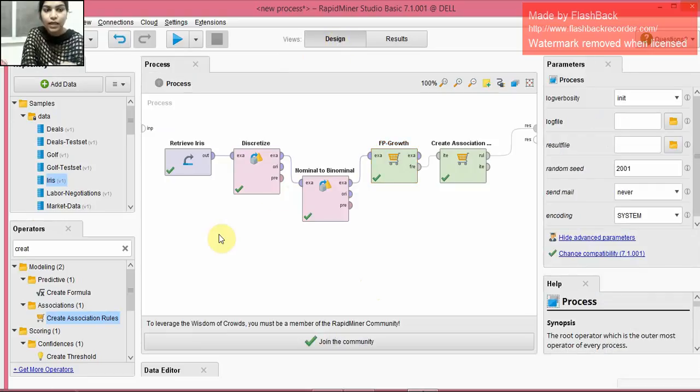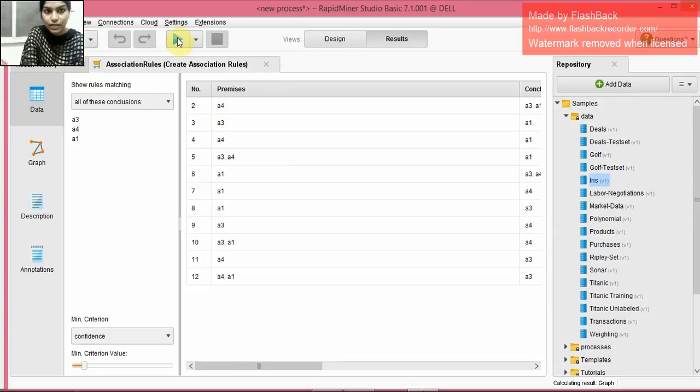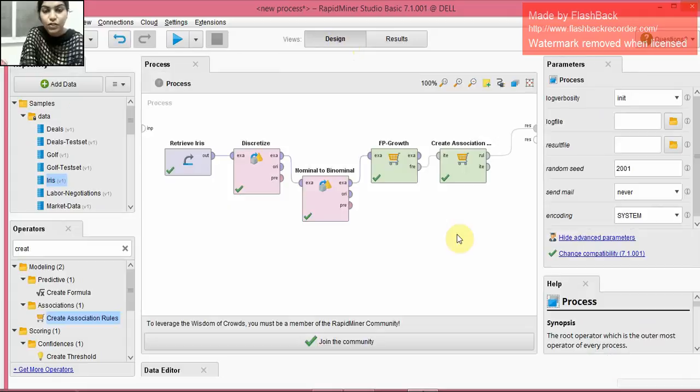So what I did is I retrieved the iris dataset, connected it to the discretize operator and the nominal to binomial operator in order to convert the attributes first into nominal and then to binomial values, because FP growth works only on binomial attributes, and the output of the FP growth will be the frequent item sets, and that output we have to give to the create association rule operator in order to create the rules. And after doing it, if we run it, we get the needed results, that is the association rules, and we can make many predictions and decisions from those rules.